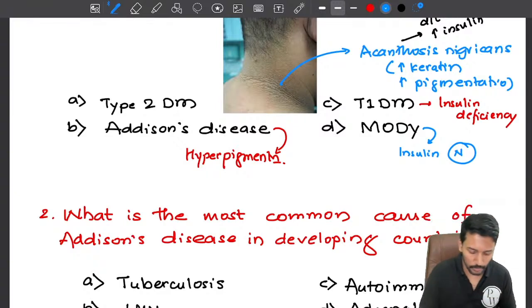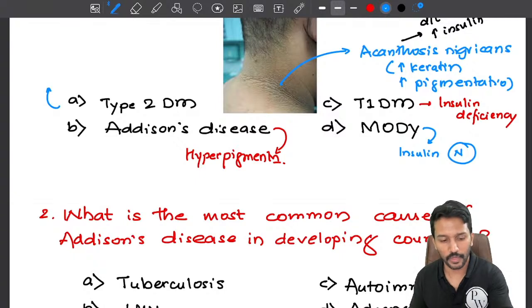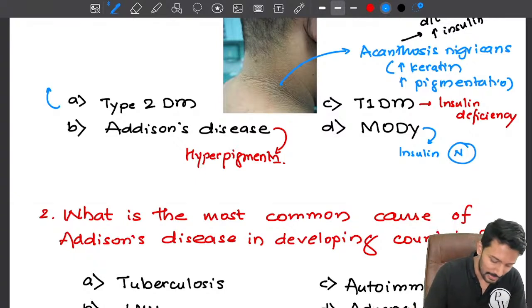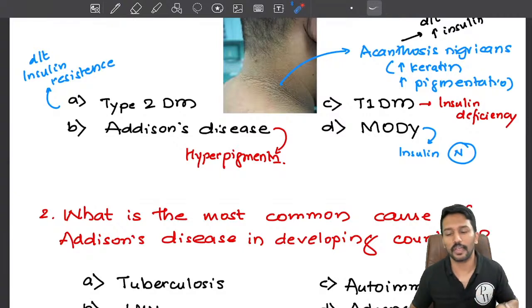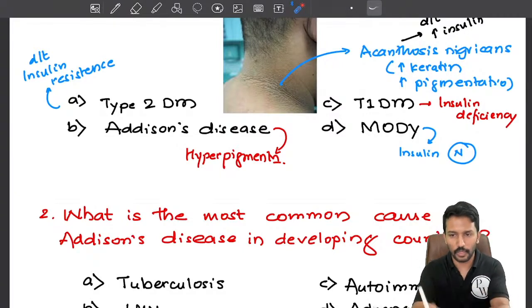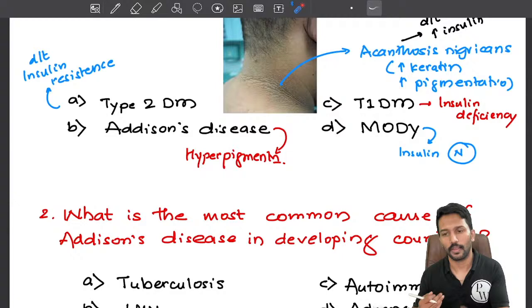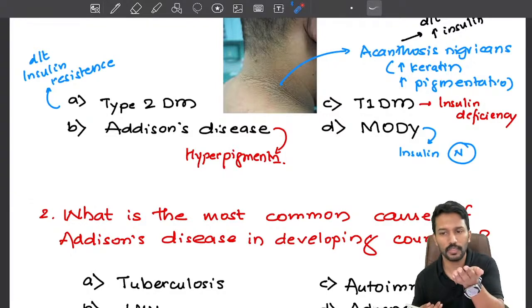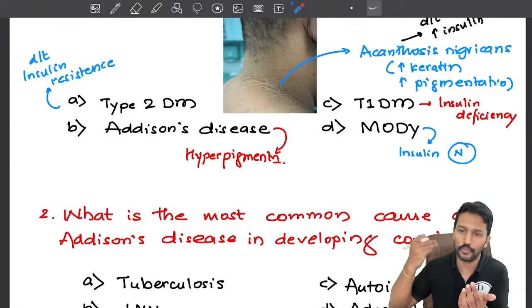Okay. Now what happens to insulin levels in type 2? What is the mechanism of development of hyperglycemia in type 2? Hyperglycemia in type 2 happens because of insulin resistance. So if there is insulin resistance, what will happen to the insulin levels initially? If insulin is not able to do its work, what will the body do? Insulin is not able to push the glucose into tissues, blood glucose level is still high, so the body will produce more insulin.